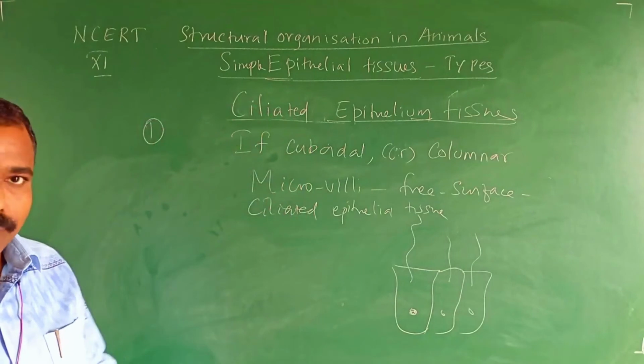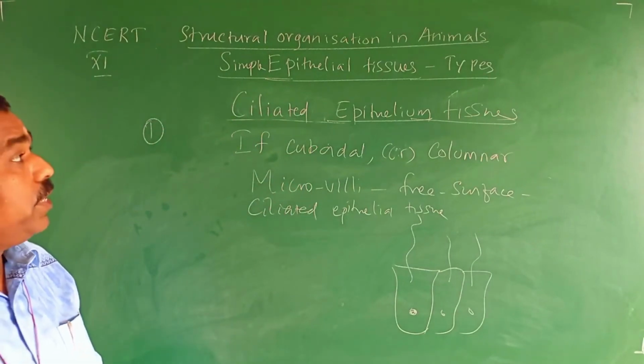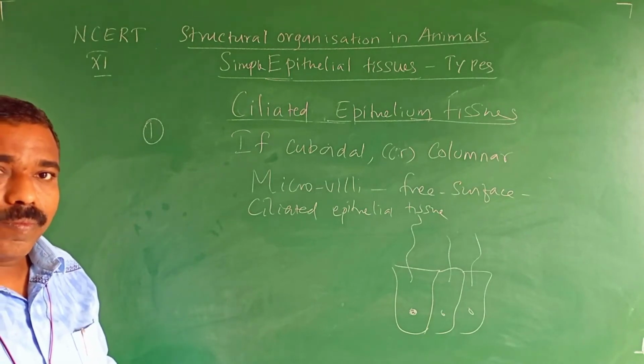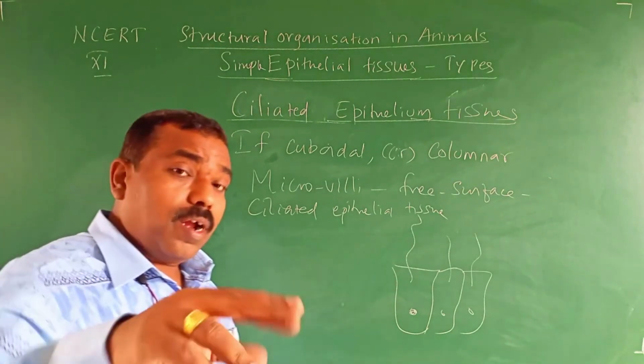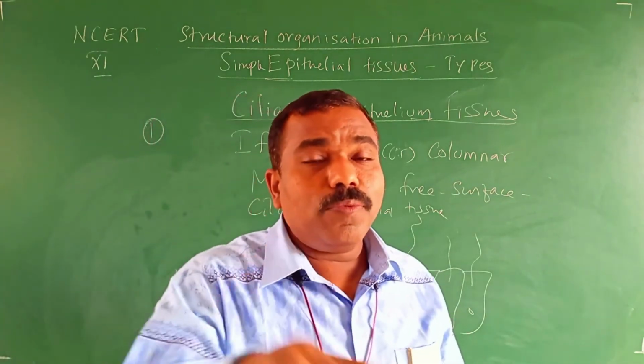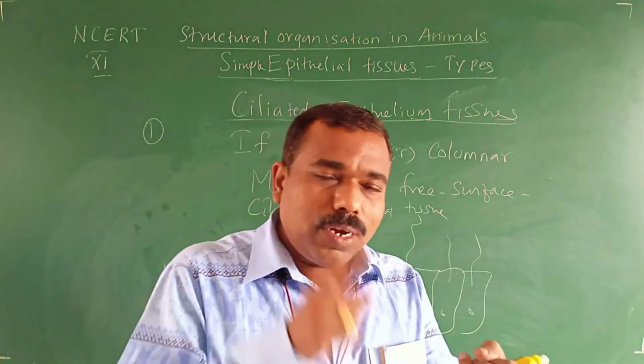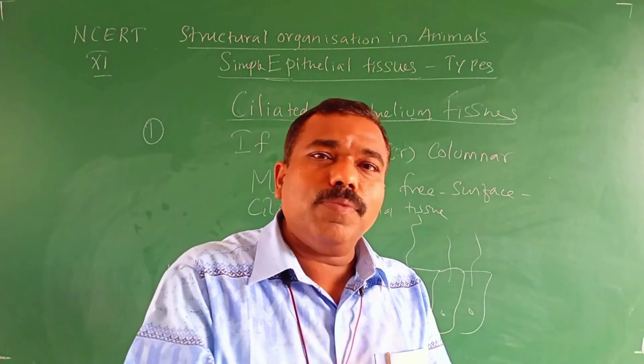Where is it found, sir? This ciliated epithelial tissue. See, ciliated columnar epithelial tissue is found in the intestine. See the word, it's a neat question. Ciliated columnar epithelial tissue is found in the intestine.